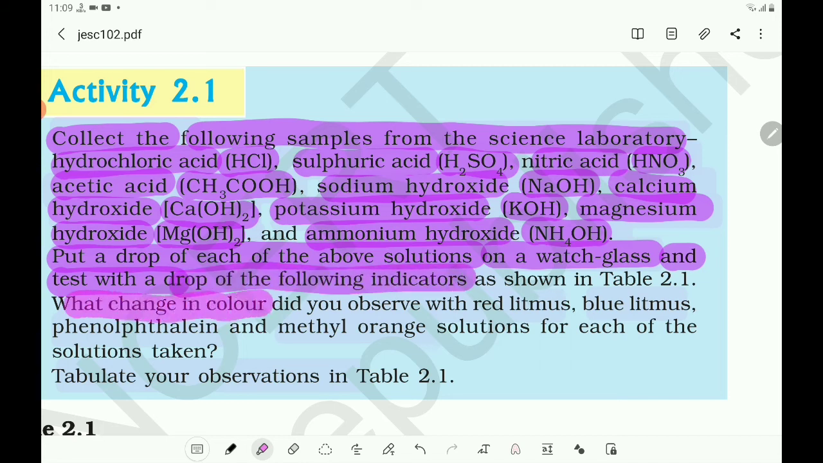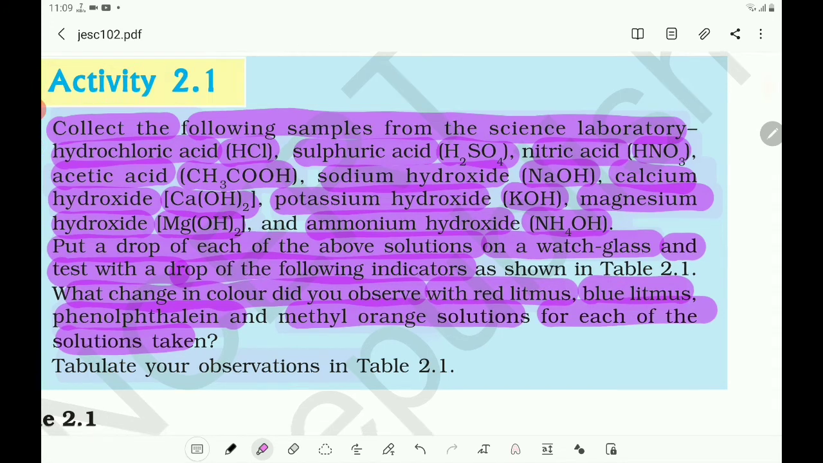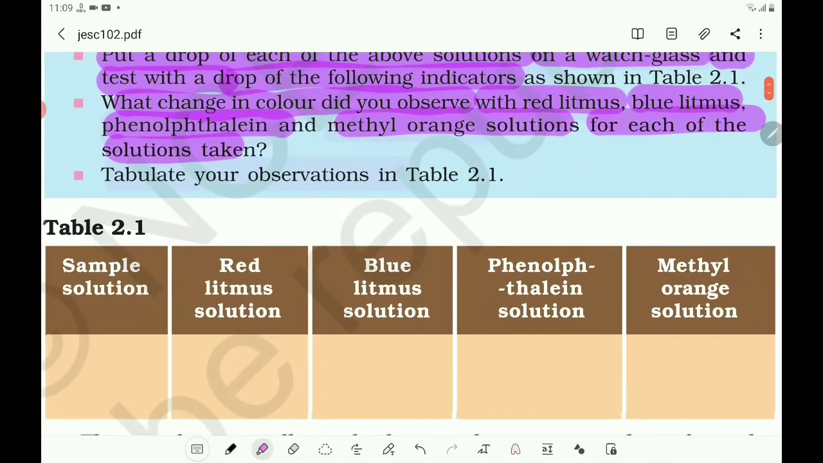What changes in color did you observe with red litmus, blue litmus, phenolphthalein and methyl orange solutions for each of the solutions taken? Tabulate your observations in the form of this one. Here the samples, acid or base, and red litmus solution, blue litmus solution, phenolphthalein solution and methyl orange solution, and we have to tabulate the observations.